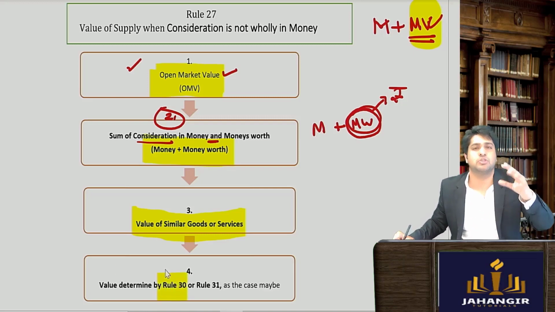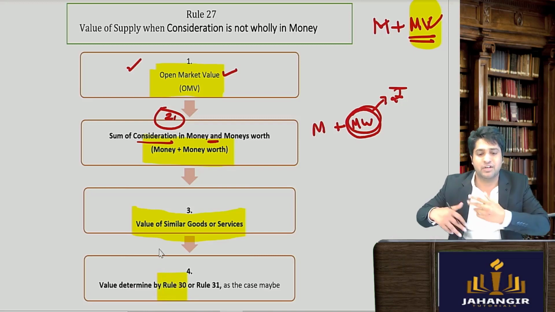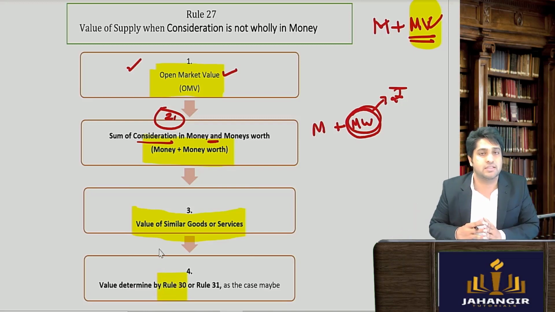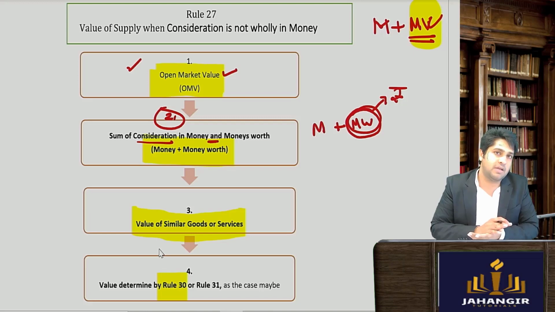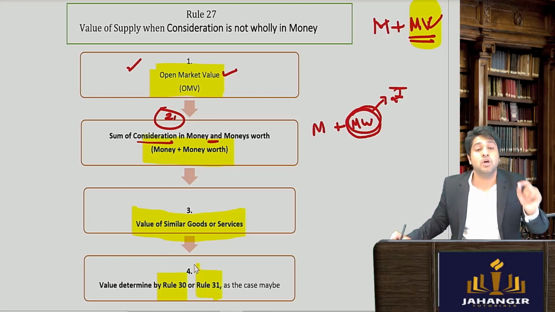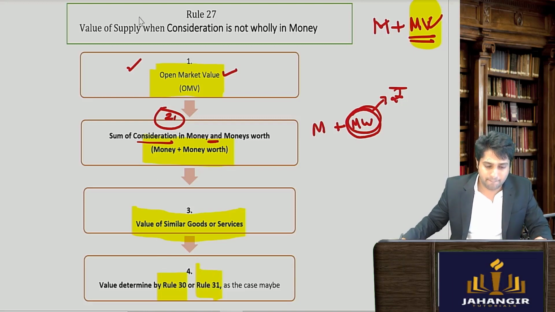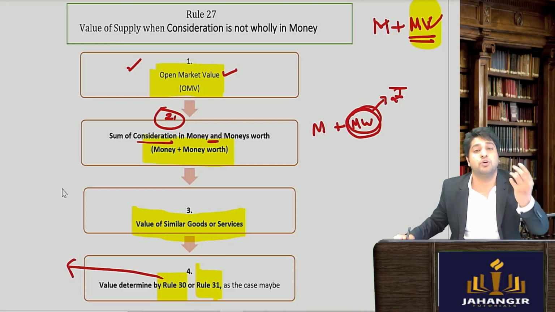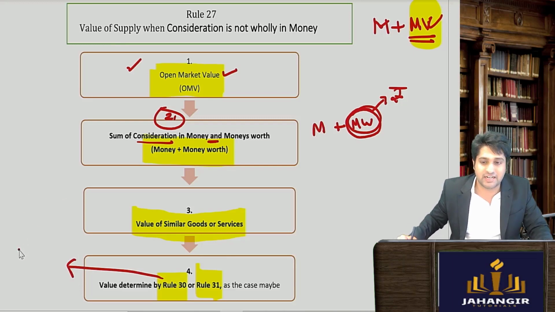in that case government will say you first apply rule 30, which is called as the cost method. When we do rule number 30, you will come to know what it is. And if rule number 30 cannot be applied, then go to rule number 31. Rule 30 क्या बोलता है? Okay, in short I'll tell you कि find out the cost of the goods. So it is value of that additional consideration.